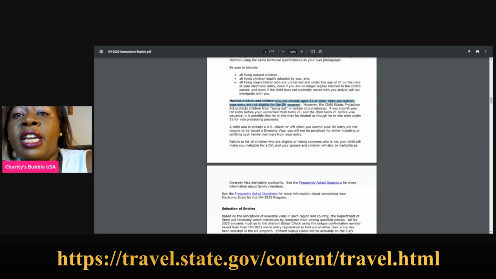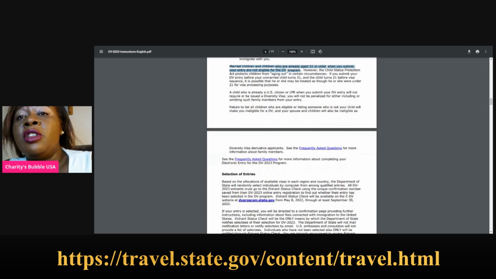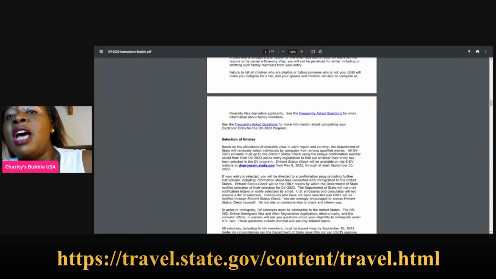Okay, a child who is already a U.S. citizen or a legal permanent resident will not require a diversity visa, but you will not be penalized for putting them on your application. Now, failure to list all the children who are eligible, or listing someone who is not your child, will make you ineligible for a DV, and your spouse and children will also be ineligible. So those are very, very, very important things that we have talked about.